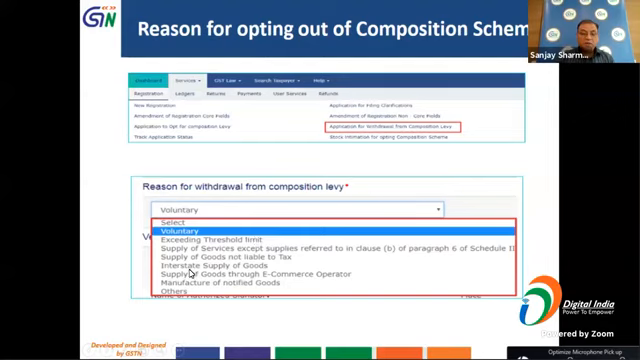Now, in case you start interstate supply of goods, because otherwise you can only make supplies within the state. If you start supplying goods through an e-commerce operator or some other reason, that will have to be selected by you for opting out of the composition scheme.